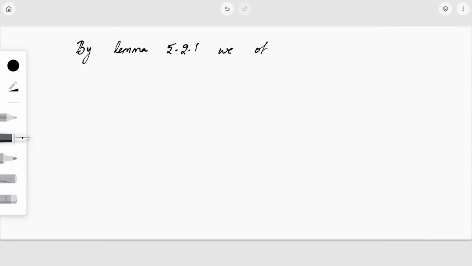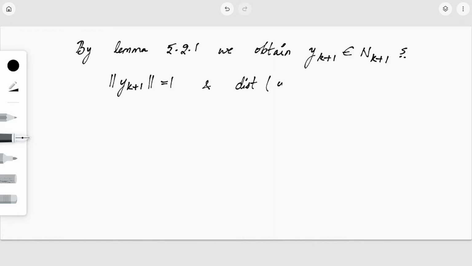We obtain an element, say yk plus 1, an element of nk plus 1, such that the norm of this element is equal to 1 and the distance from yk plus 1 to the space less than k plus 1, that is nk, will be greater than or equal to 1 by 2. So this is what our lemma states. Okay, so we have obtained this much.